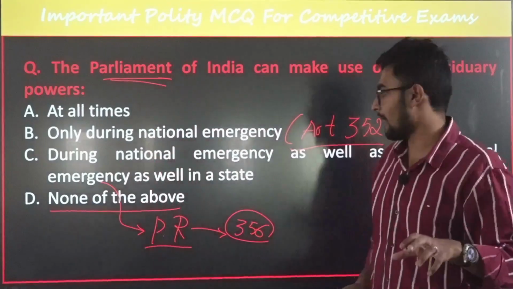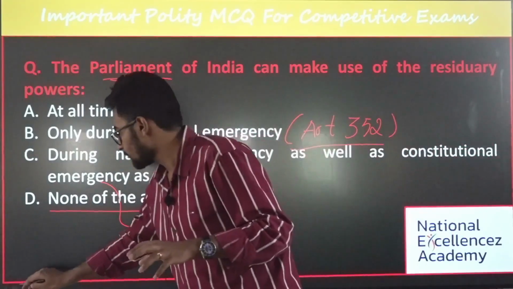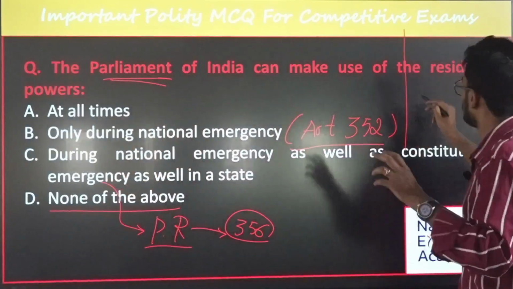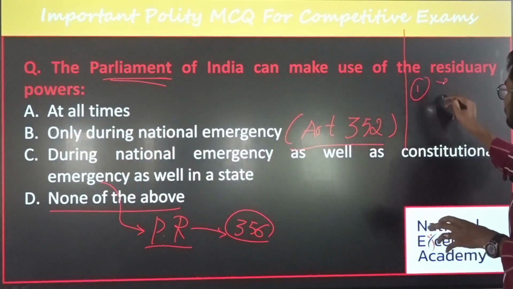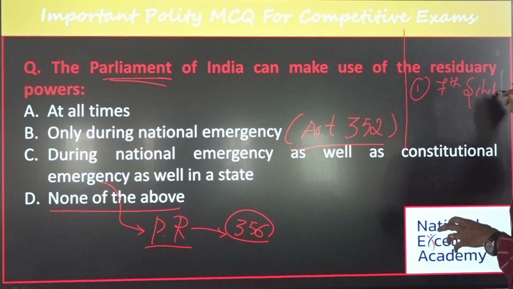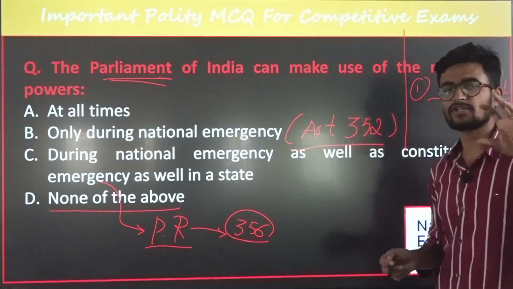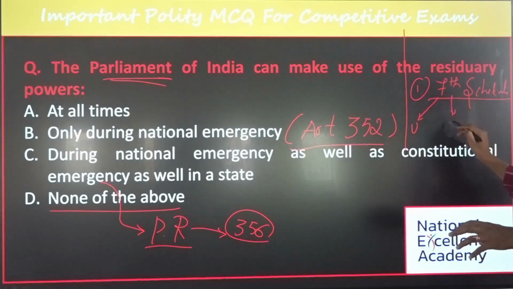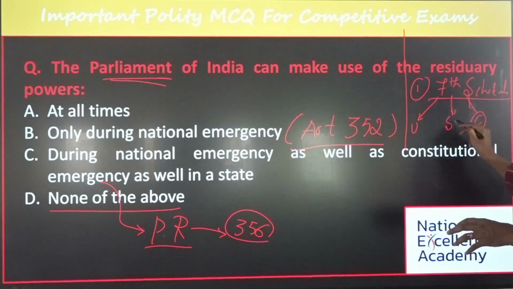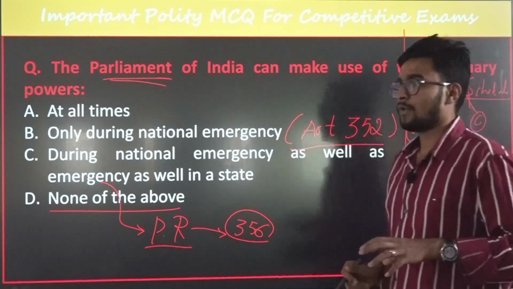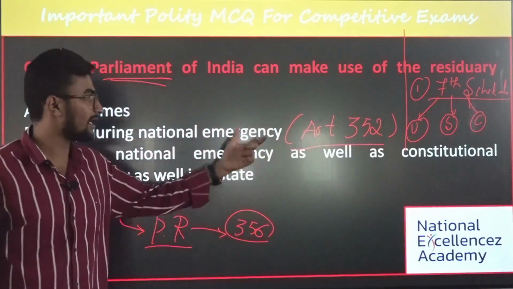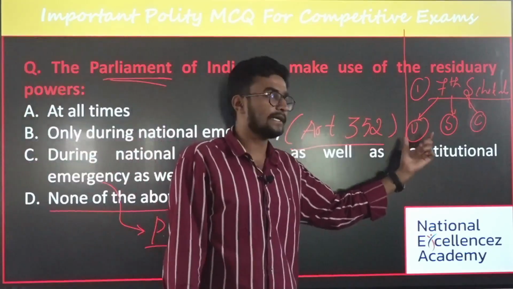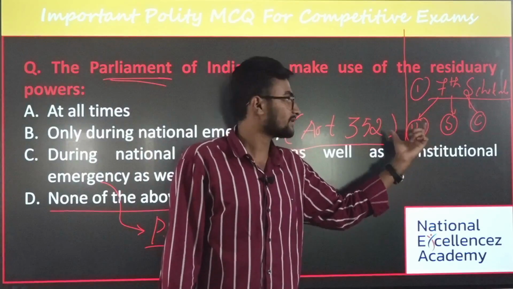Firstly, you should know about the 7th Schedule. What does the 7th Schedule mean? The 7th Schedule talks about different lists. One is the Union List, the second is the State List, and the third is the Concurrent List. This is most important. First, you should know about the Union List. What does Union List mean? The Union, or the Centre, can make legislation with respect to this Union List.